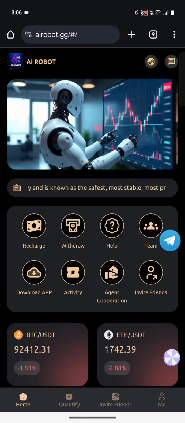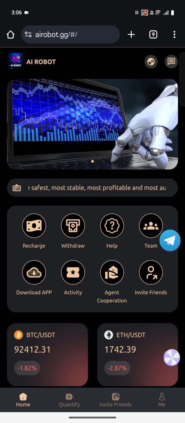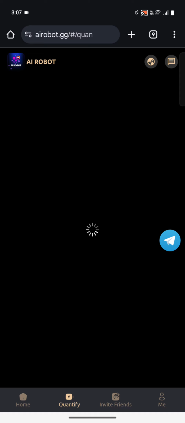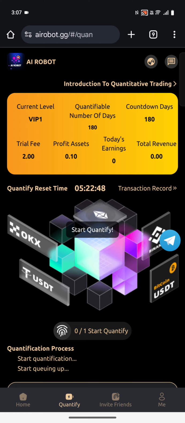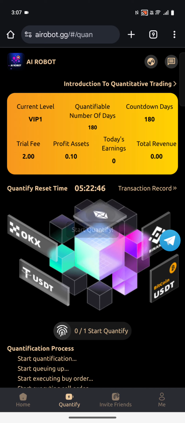Here you can earn USDT just by quantifying your task guys. So you have to just come on the quantify section given below guys and you can see your quantify section will appear on your dashboard. After that you have to just click on start quantify guys and you have to wait until your task gets quantified guys. So you can see guys it has been loading. So you have to wait until your task has been quantified guys.